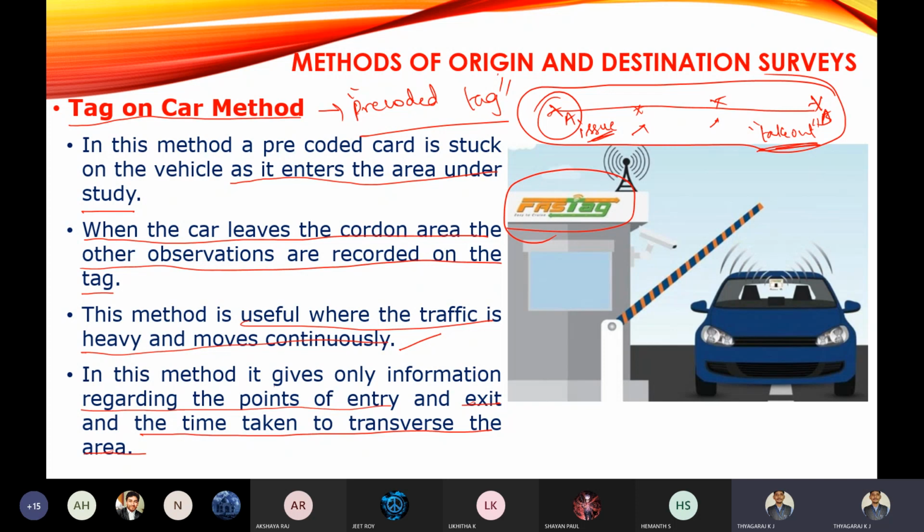Okay, is it clear? Is it clear? Kindly respond. You can unmute yourself and answer. Is it clear, right? Tag on car method. You can leave a message also in the chat section.